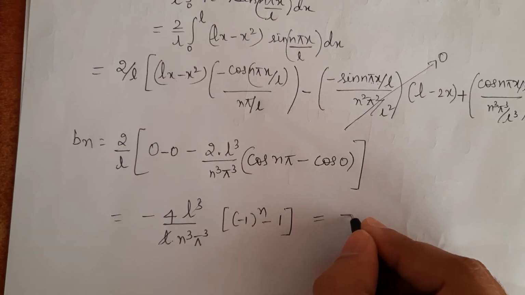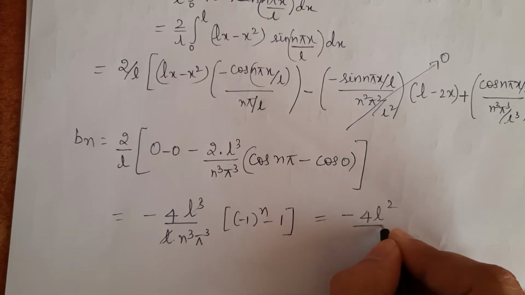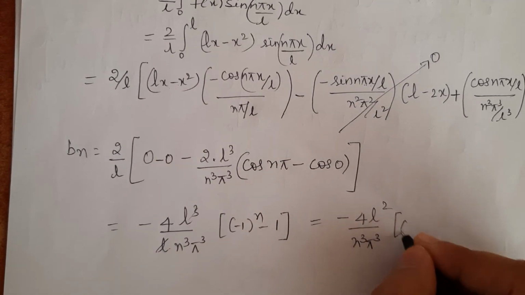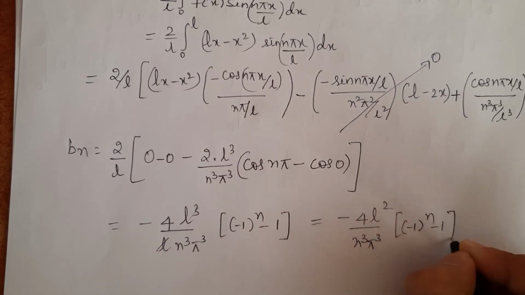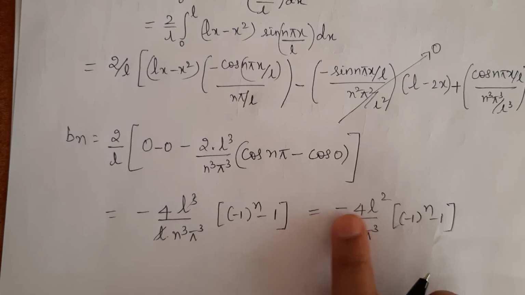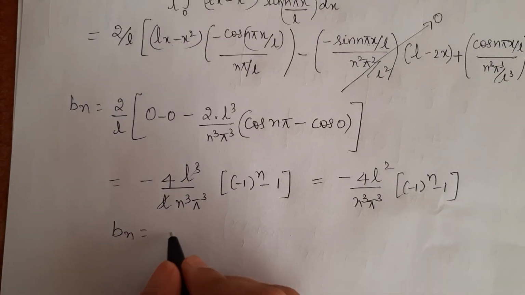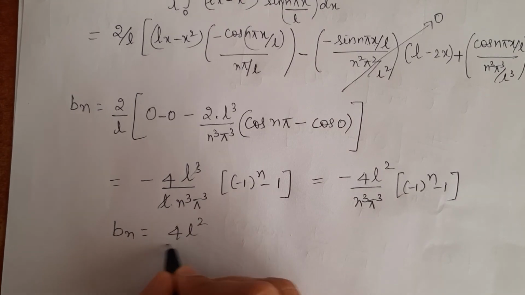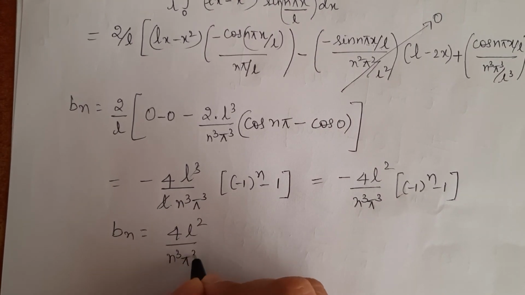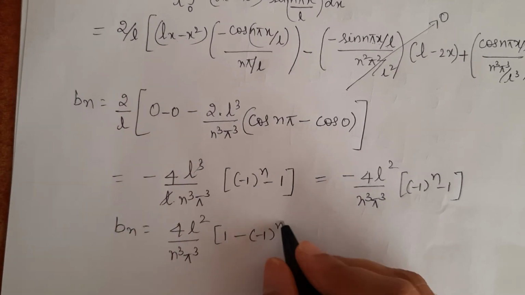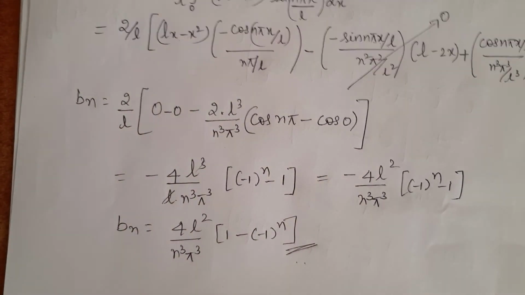So my b n value is minus 4L square divided by n cube pi cube into minus 1 to the power n minus 1. To eliminate this negative sign, I can also rearrange the terms like this: b n is equal to 4L square divided by n cube pi cube into 1 minus of minus 1 to the power n. This is the value of b n.